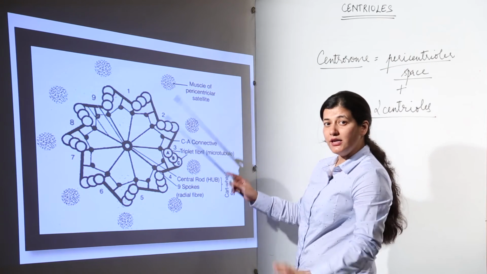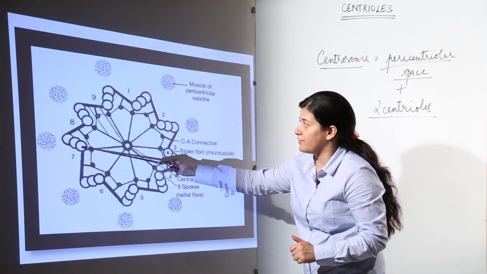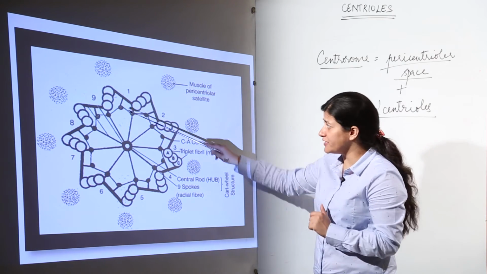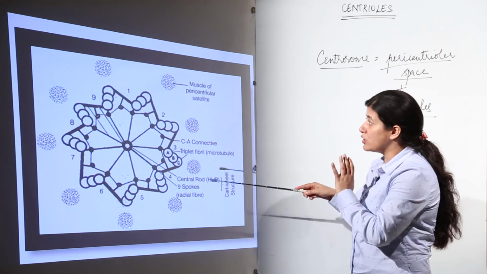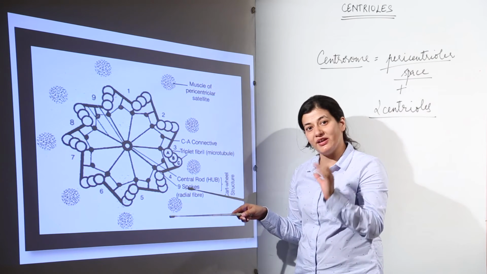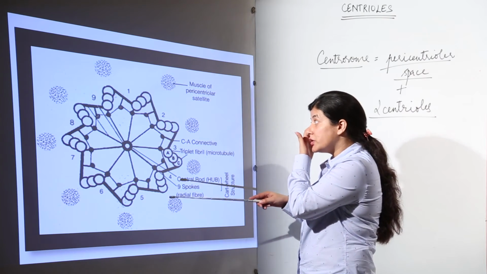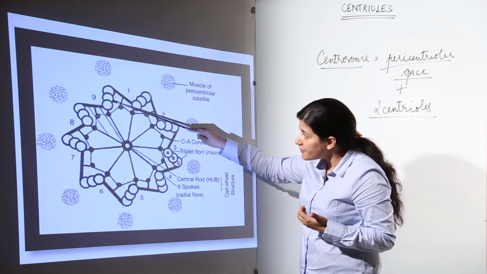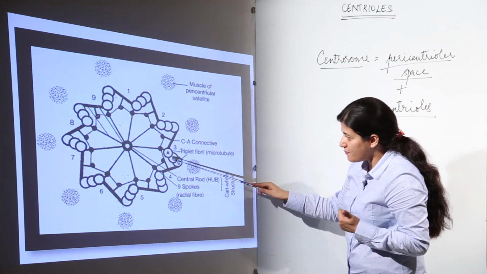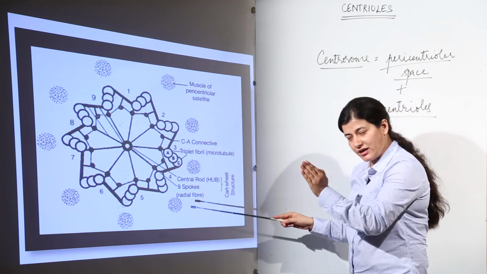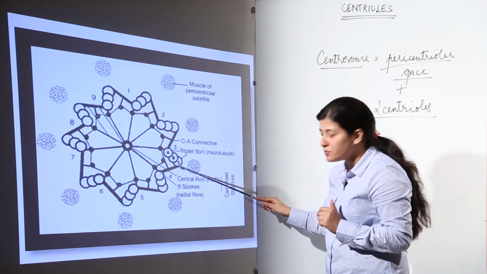There are 9 microtubule triplets: 1, 2, 3, 4, 5, 6, 7, 8 and 9. Nine triplets, and in each triplet, 1, 2, 3, you see 3 microtubules present. Now try to recall the diameter of microtubules. It was 25 nanometers, with alpha tubulin and beta tubulin subunits. So heteropolymer microtubules are present over here. Now each microtubule is termed A, B, C, starting from the inside. If we start from the central point, the innermost is A and the outermost is C.